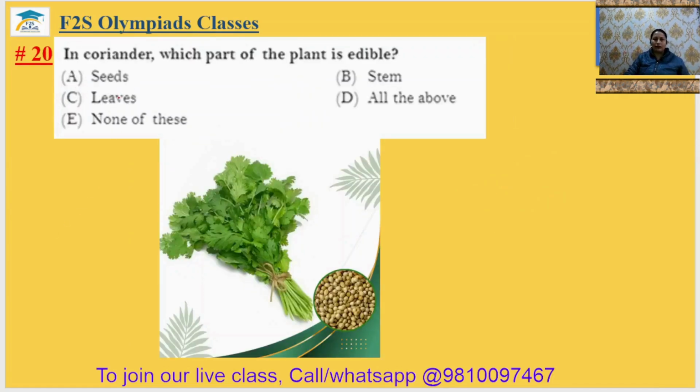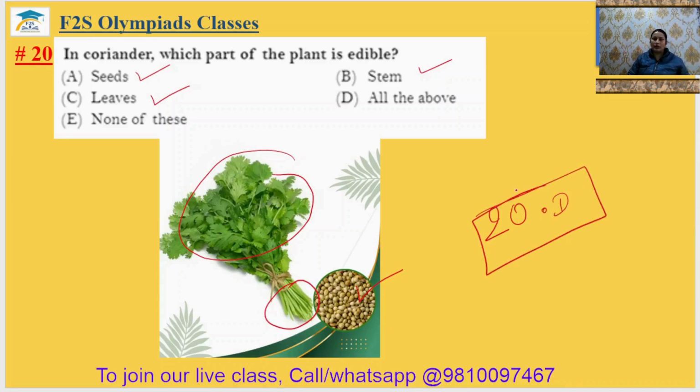Question number 20. In the coriander, which part of the plant is edible? This is the coriander leaf. We eat the leaves also. We eat its stem also. And we eat its seed also. That's why the 20th answer will be option D, all of the above. We eat all the parts of the coriander except the root.